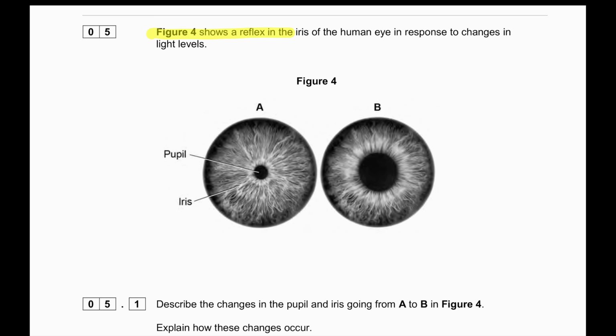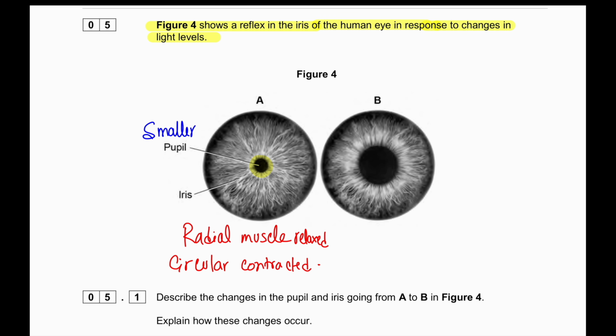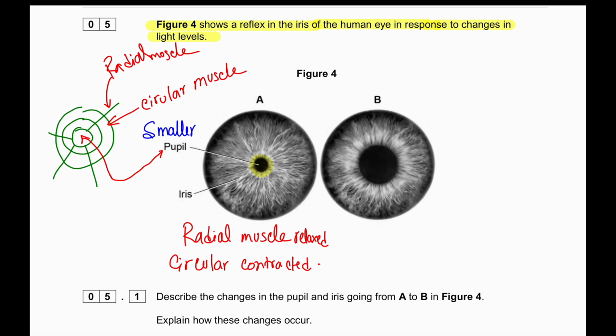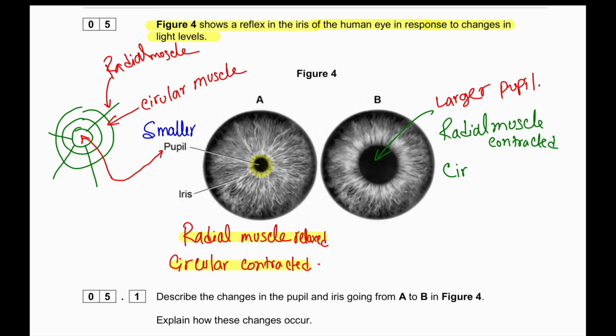Figure 4 shows a reflex in the iris of the human eye in response to change in light levels. We can see the pupil is very small here. So, the radial muscles are relaxed and circular muscles are contracted. The pupil is smaller. When looking into the pupil, the iris has circular muscles and radial muscles. So when the pupil is smaller, the radial muscles are relaxed and circular muscles are contracted. It is the opposite when the pupil is larger. So radial muscles will be contracted and circular muscles will be relaxed.